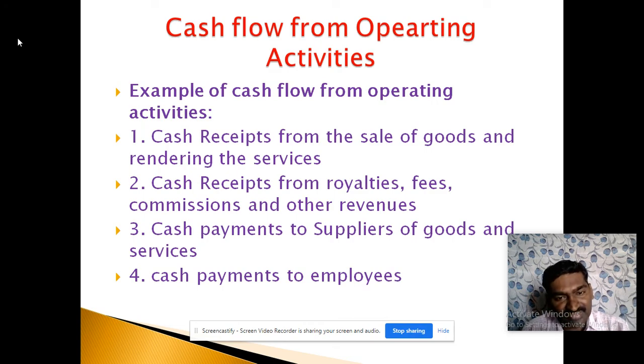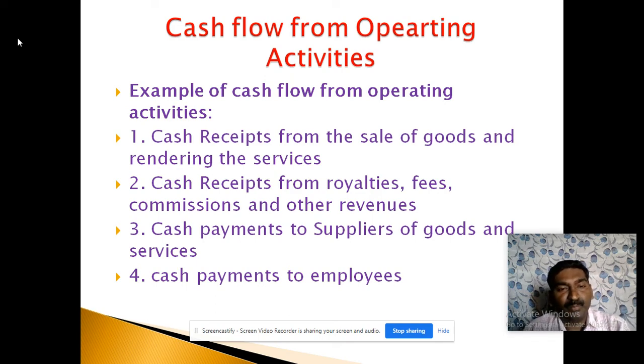With the help of this information, we prepare how much amount is received as cash receipts from the customers. First, we take the total sales amount, that is cash sales and credit sales, then add trade receivables at the beginning of the year less trade receivables at the end of the year. The resulting figure is known as cash receipts from the customers.